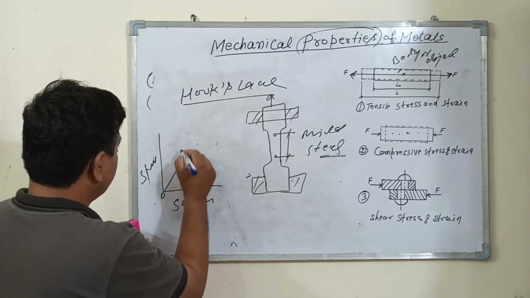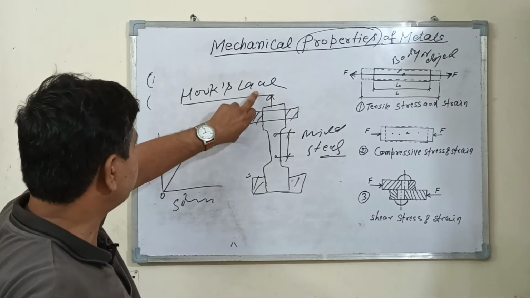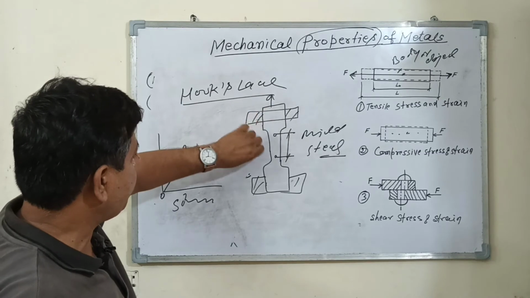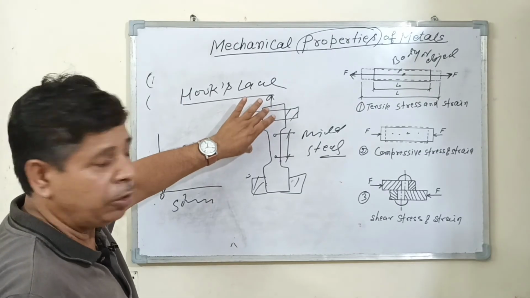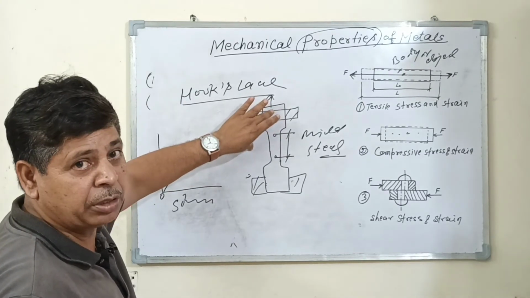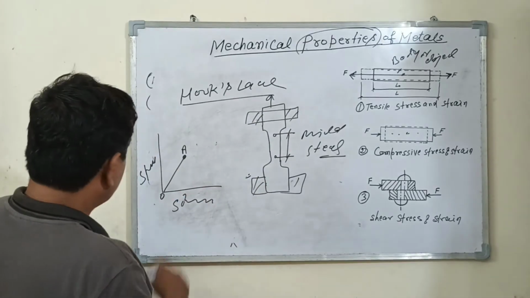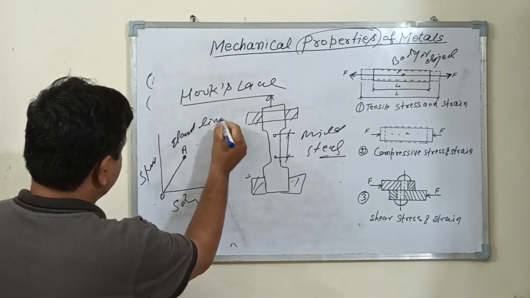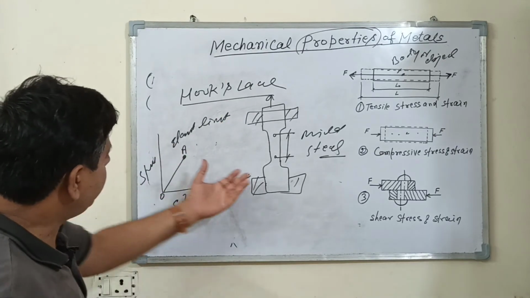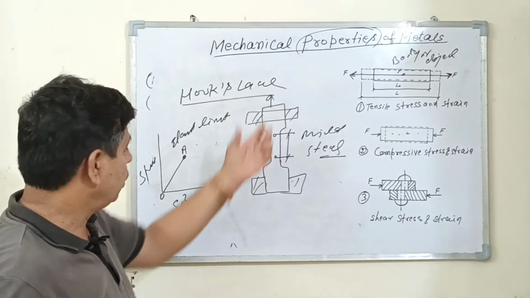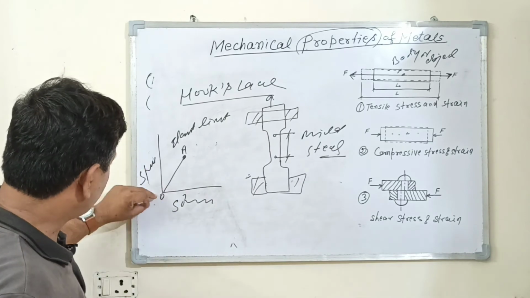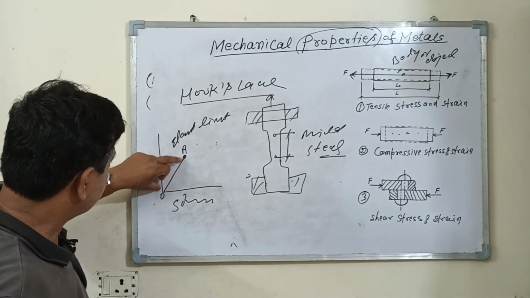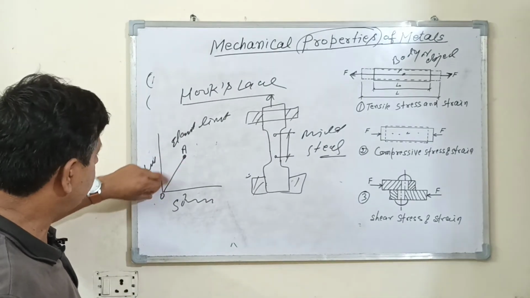This is O, this is A. Hooke's law states that the component is loaded up to the elastic limit. So OA is the elastic limit, in which the force is gradually applied, so this line is drawn as a straight line.